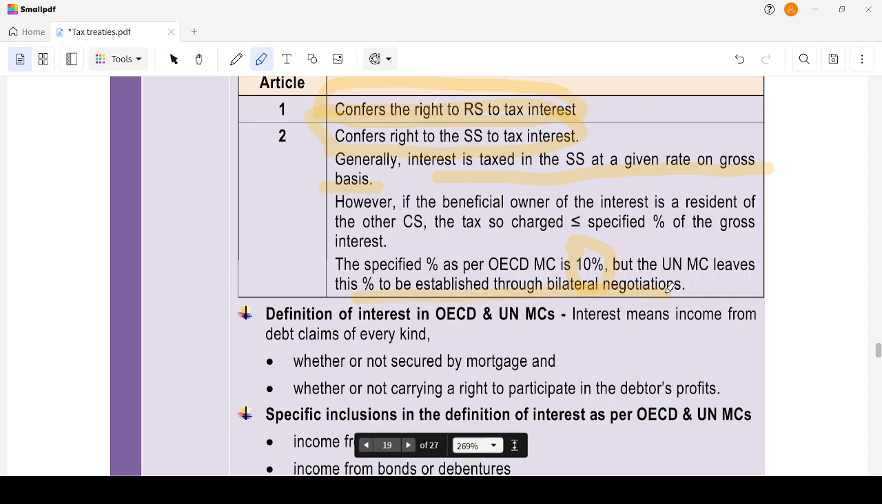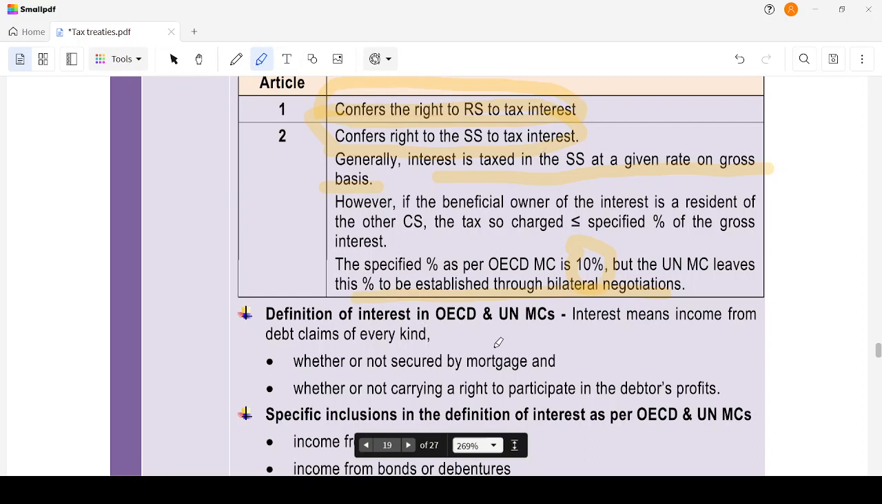Okay, generally what they say is that interest will be taxed in the source state, like we have the TDS principles, right? So if it is the OECD, then the TDS rate will be equal to 10 percent. Under the UN model convention, it is left to the two contracting states to discuss based on bilateral negotiations. So whatever rate of TDS they fix based on the bilateral negotiations, that could be the rate of TDS.